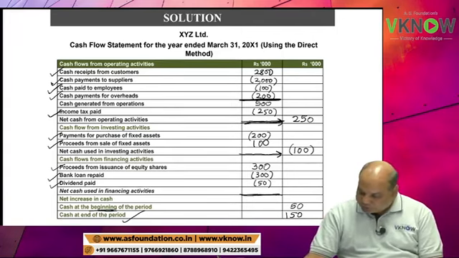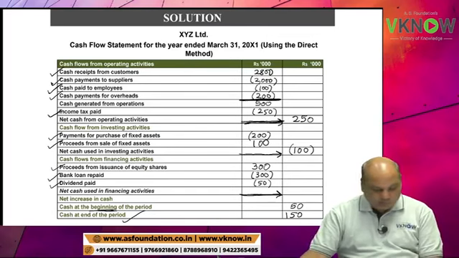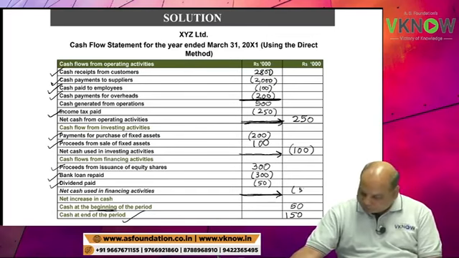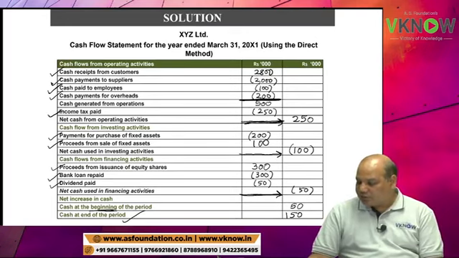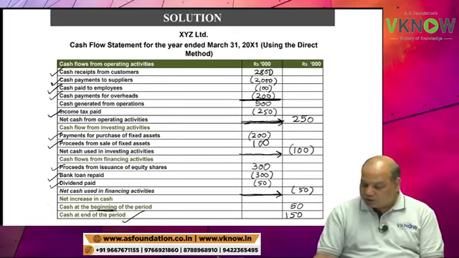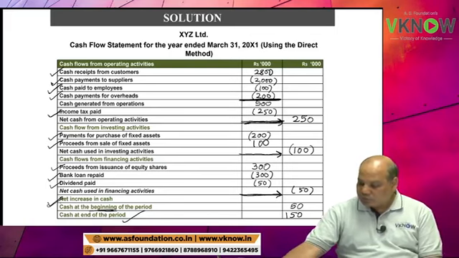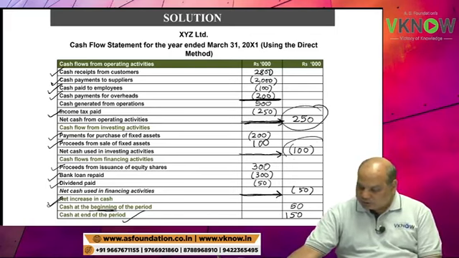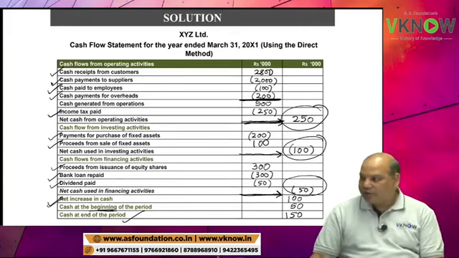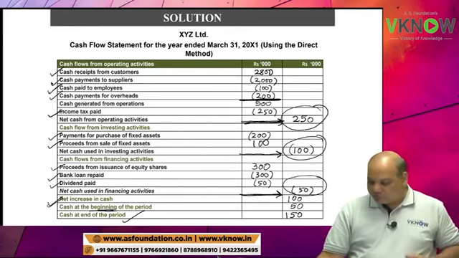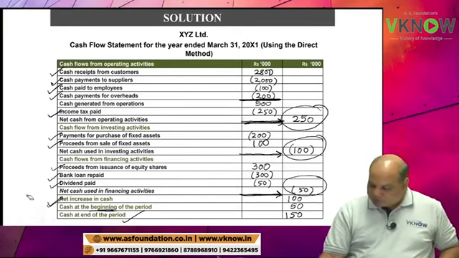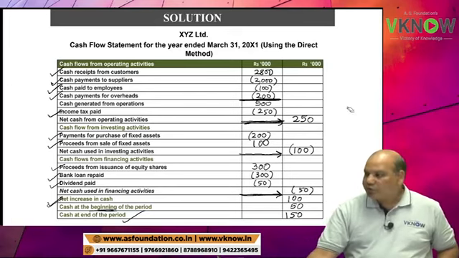Cash used in financing activity is negative 50. So net increase in cash is 250 minus 100 minus 50, which is 100 rupees. Check the answer.